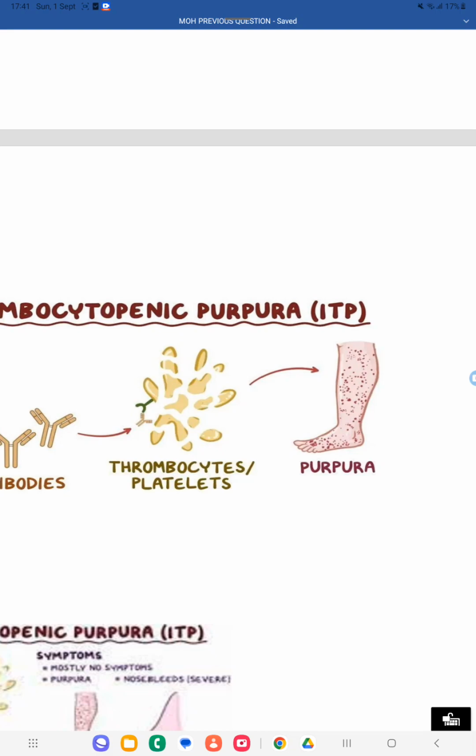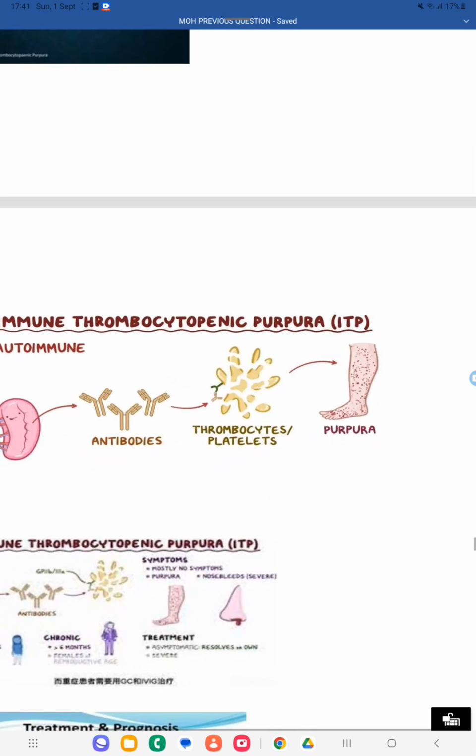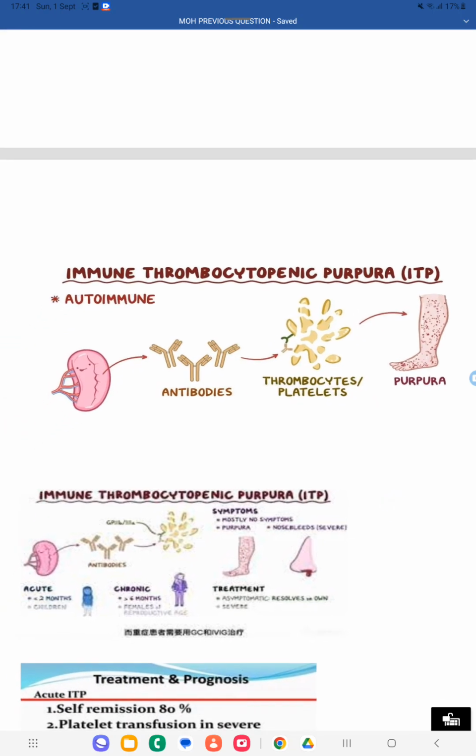So ecchymosis, purpura, and petechiae, these three things indicate bleeding under the skin. Depending upon the size, these three terms come. 4 to 10 mm is purpura, less than 4 mm is petechiae, and more than 1 centimeter bleeding is called ecchymosis. So due to the autoimmune action there is destruction of the platelets, and because of that there will be bleeding. So mainly you will get purpura and petechiae, and such symptoms you can see in the lower limb.